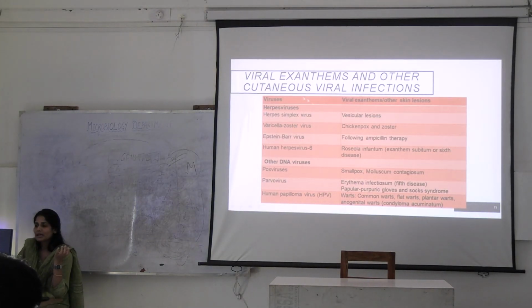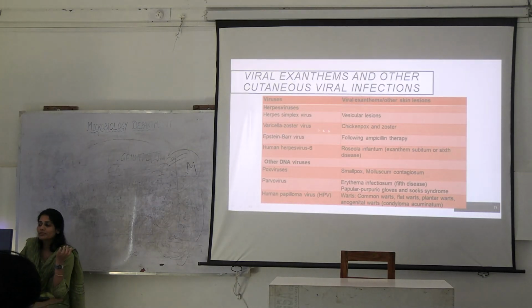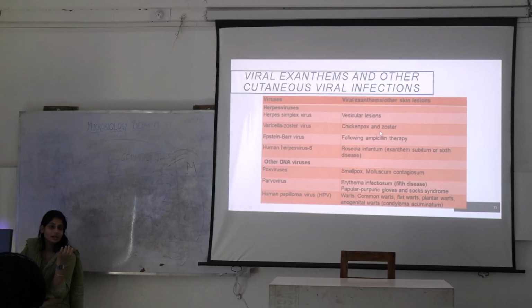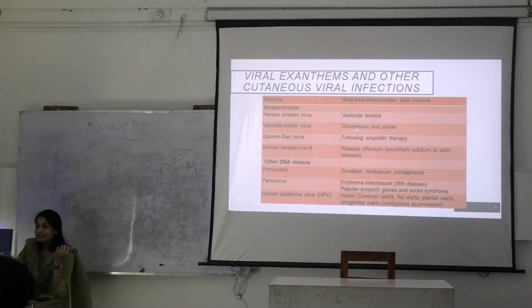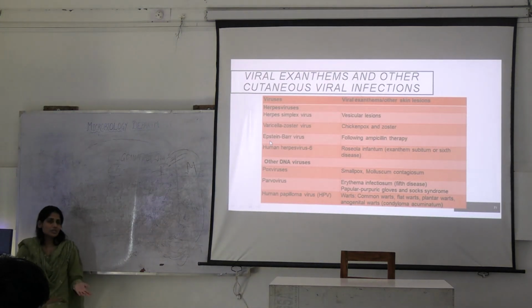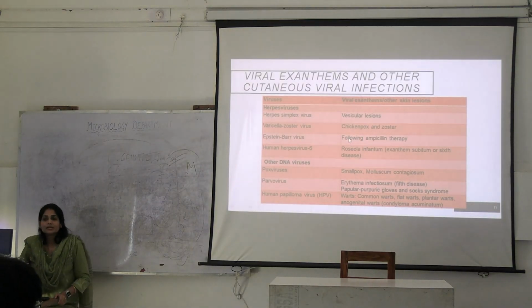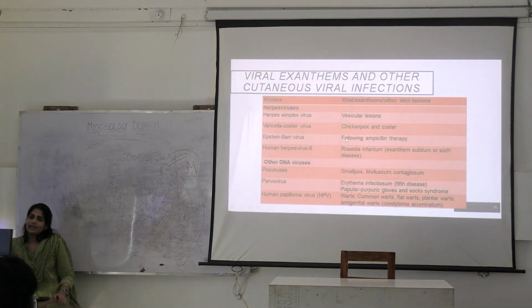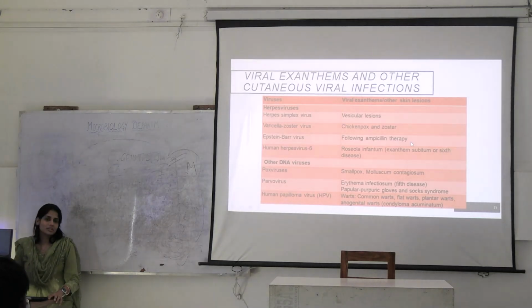What can herpes simplex cause? Vesicular lesions. Varicella zoster is responsible for chickenpox and shingles. Epstein-Barr virus: following ampicillin therapy, what is happening here? Sometimes when you treat for secondary infections, even if you're giving ampicillin, in case of Epstein-Barr virus, it is seen that a person develops a rash. It is which kind of hypersensitivity?